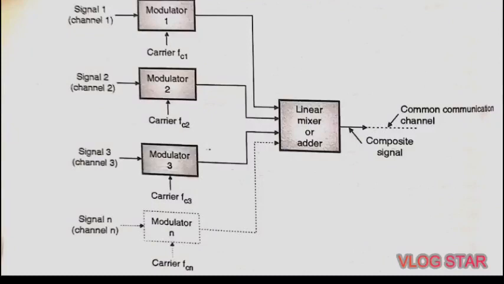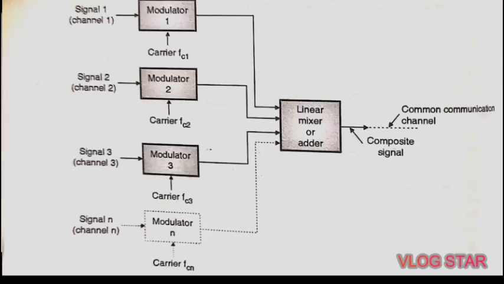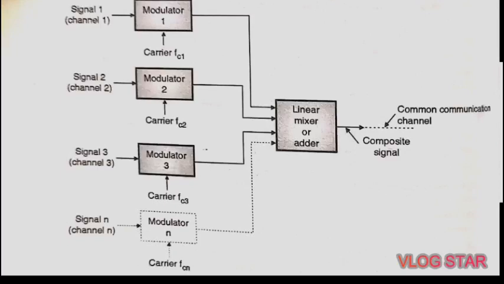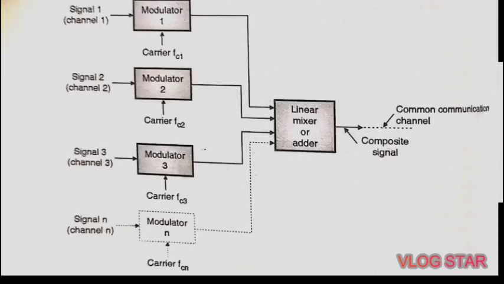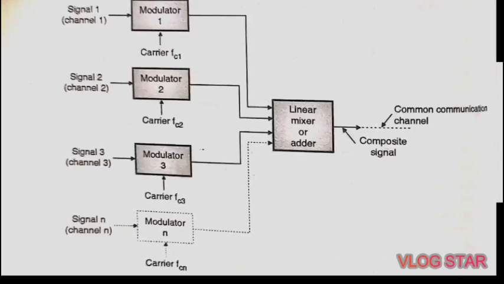In a previous video lecture, we have studied pulse modulation. In that, we have studied PAM, that is pulse amplitude modulation, then PWM, pulse width modulation, and last PPM, that is pulse position modulation. So in today's video lecture, we will discuss multiplexing and types of multiplexing. There are two basic types of multiplexing. The first is FDM, that is frequency division multiplexing, and second is TDM, that is time division multiplexing.